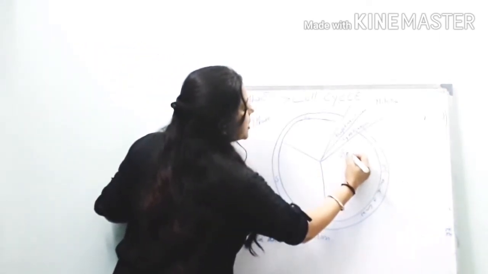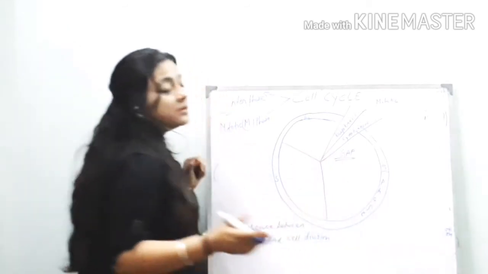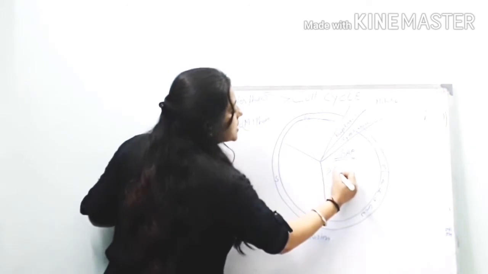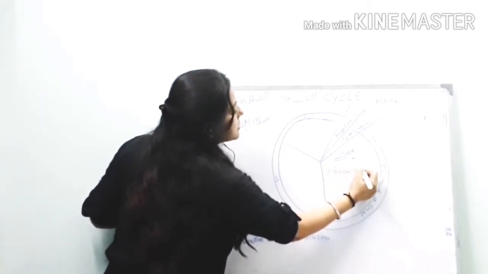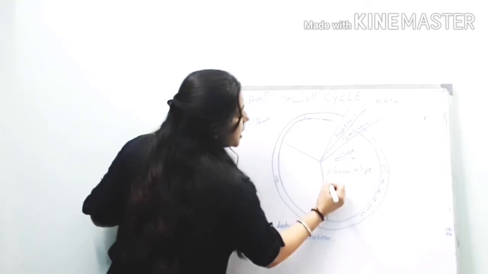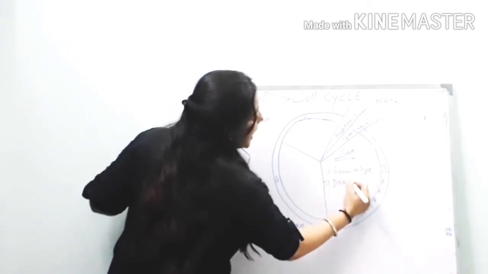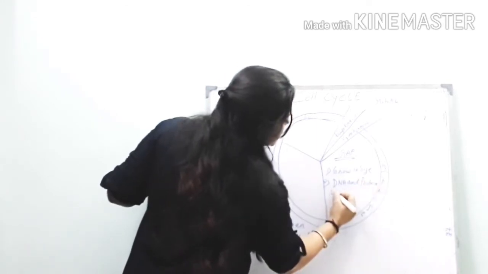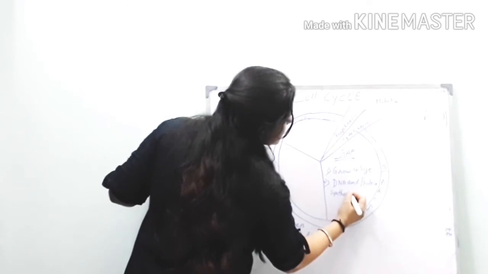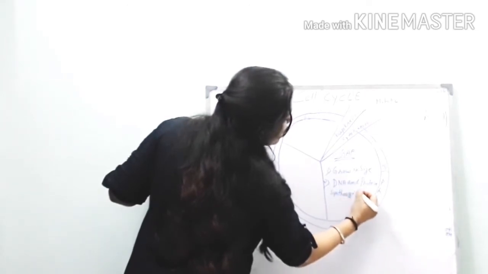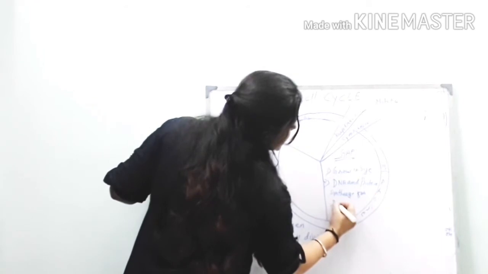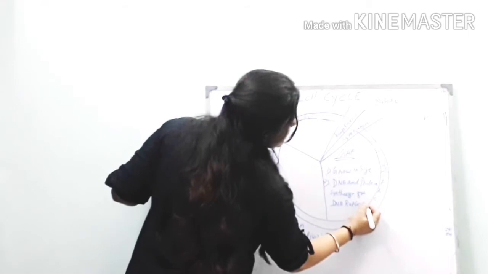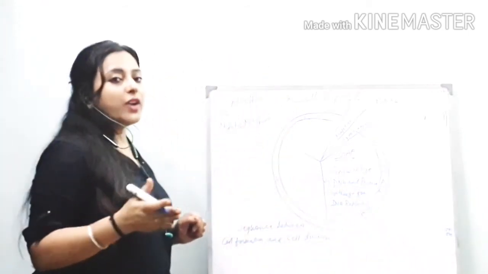G1 or gap phase. What happens in the gap phase or G1 phase? First, the cell grows in size. Second, DNA and protein are synthesized for DNA replication. This happens in the G1 phase.